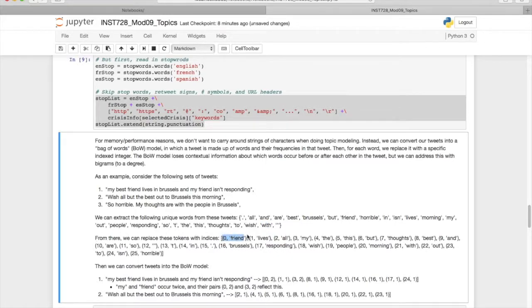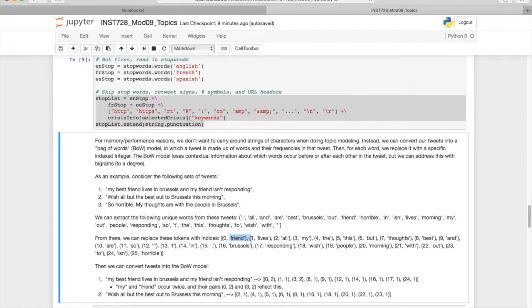So what this means is we'll go from this list of all the unique words in these tweets to this list of all the unique words with an associated index value or index number that we can use to replace these words. So here we have the word friend gets the index 0, the word lives gets the index 1, the word responding gets the index 17, etc. You can think of this as kind of a map or a dictionary where if we give the key 0, then we'll return the value friend.